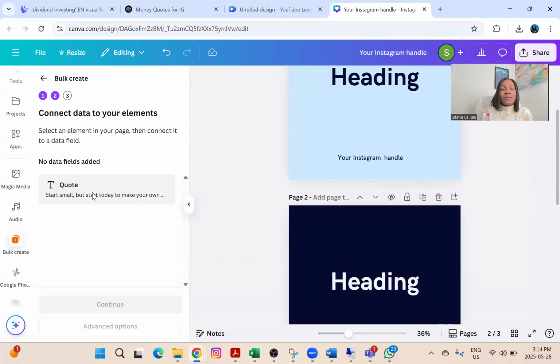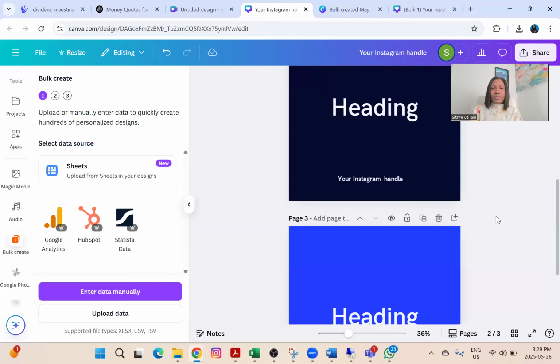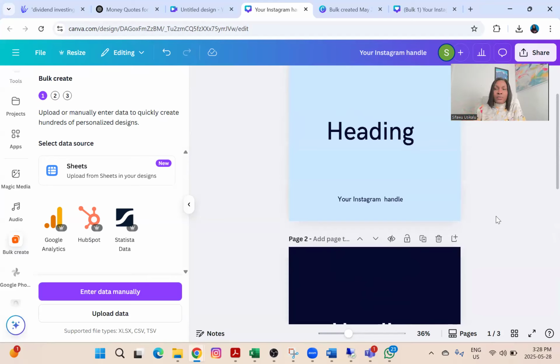Now that I have my quotes, right? I have my quotes. So the next thing I want to do is connect the data. So now that I have my canvas and I have my quotes from ChatGPT, I'm going to click on enter data manually.